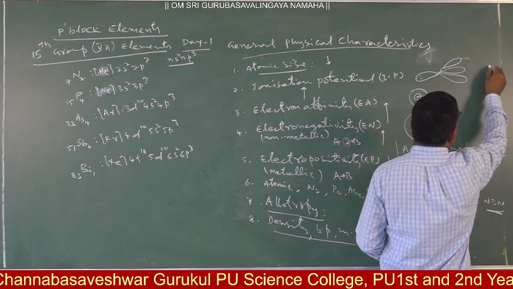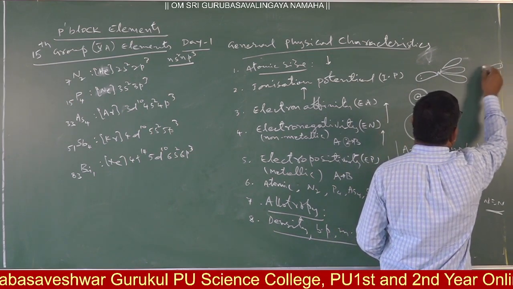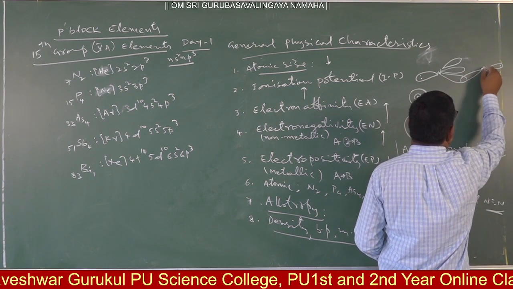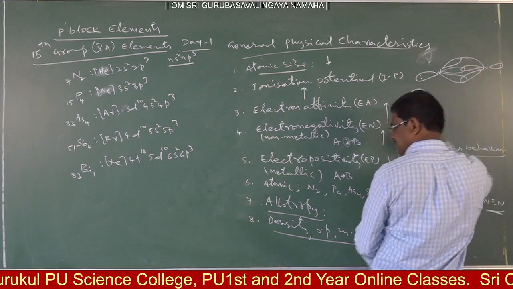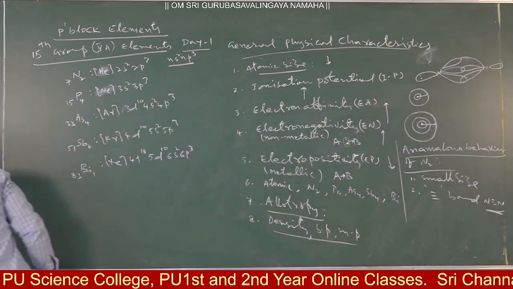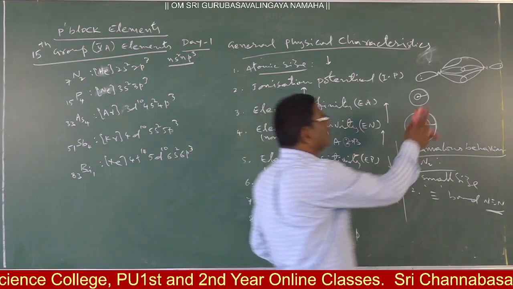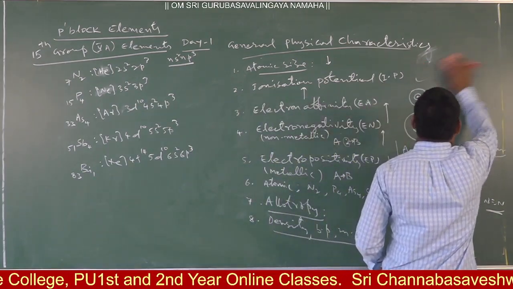The other nitrogen also has one lone pair and P orbitals. Actually I am showing the overlapping, but not in this linear way.